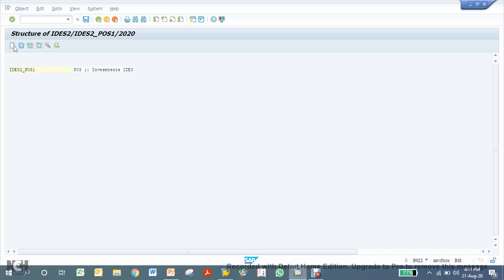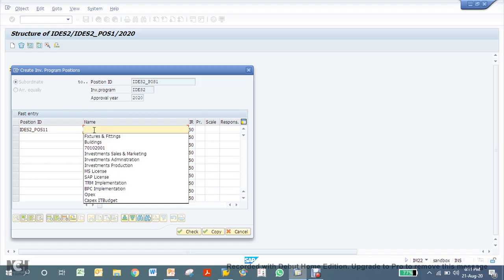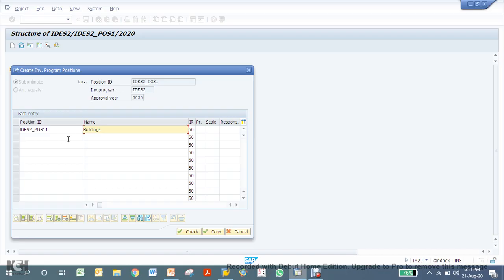So click on this one, create, and give a position ID. So you can say my next level hierarchy is POS 11, and you can say this is for my building purpose. Then you create a second position, and you can say furniture and fixtures.